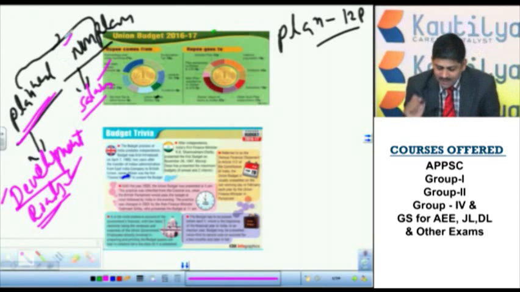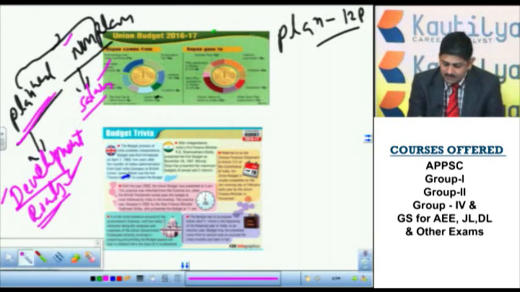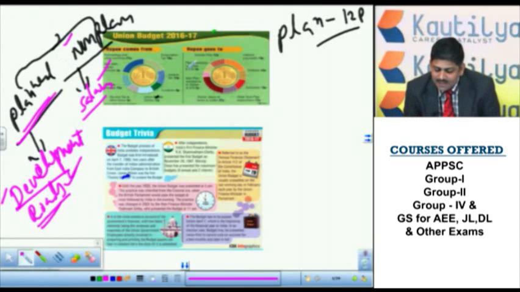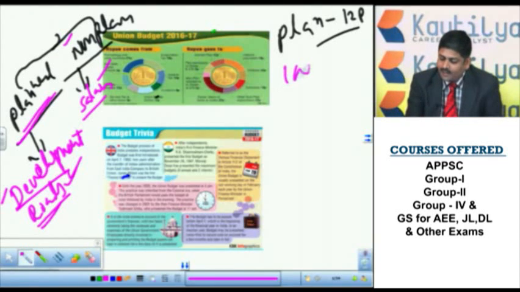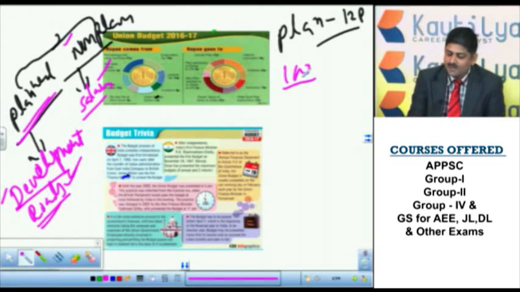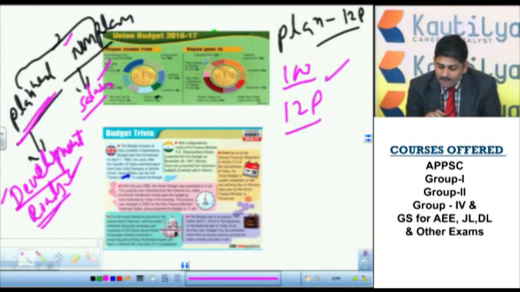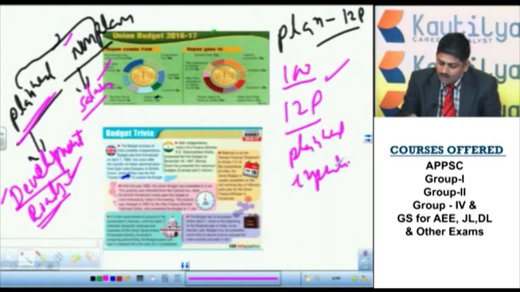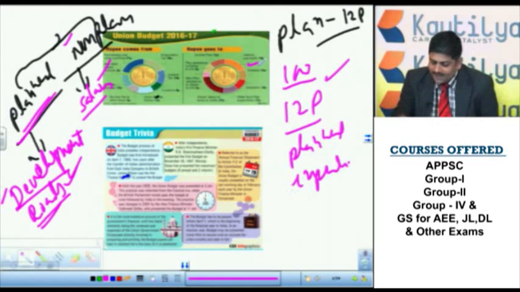So as far as the budget is concerned, planned expenditure is 12 paise. That means for every 100 paise the government of India spends, 12 paise will go to planned expenditure. Okay, next, interest payments.